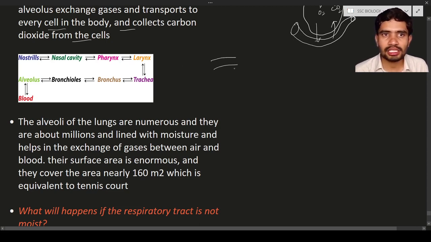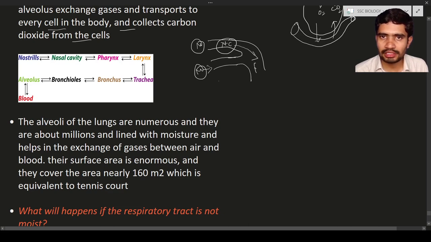So this nasal cavity turns into the pharynx. So what is the pharynx? Let us consider, this is the mouth, and this is the nostrils. The nostrils lead into the nasal cavity, and this nasal cavity leads into the pharynx. Here is the mouth, the oral cavity. So the pharynx is a common passage for food, water, and air.